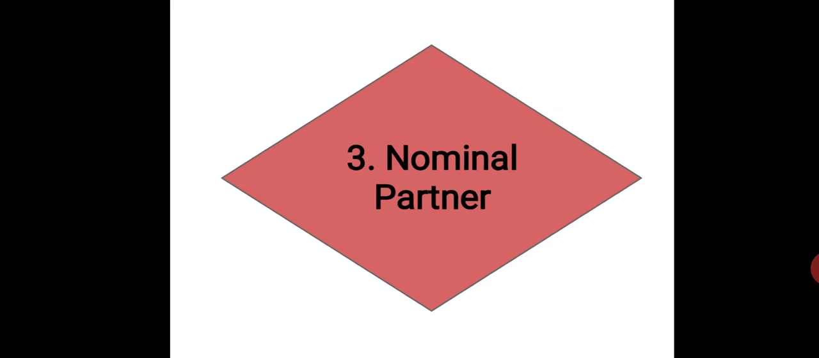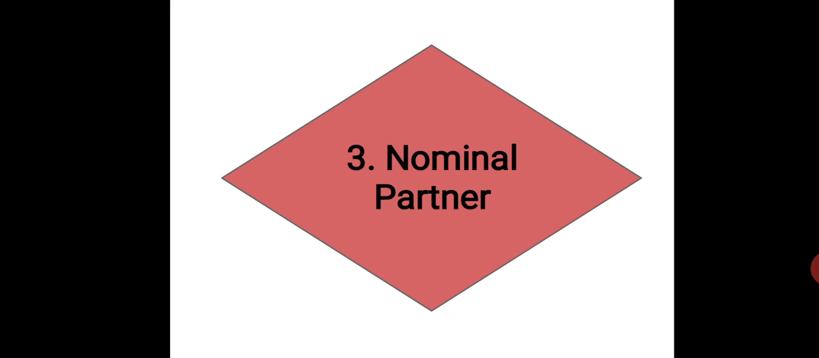A nominal partner is one who only lends his name to the firm. Okay, means he is only giving his name to the firm. He neither contributes to capital nor shares profit of the business. Due to his presence in the firm, the business may get more credit in the market or may promote its sales. A nominal partner is liable to those third parties who give credit to the firm on the assumption of that person being a partner in the firm.